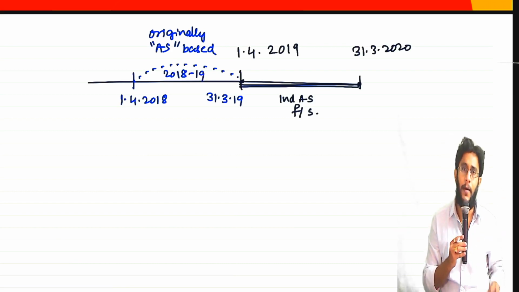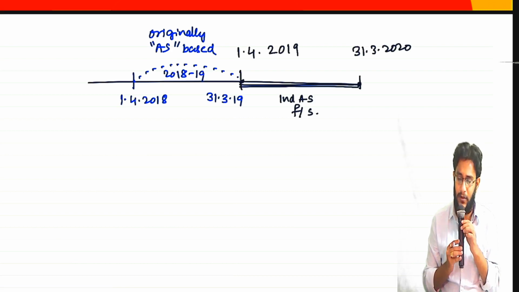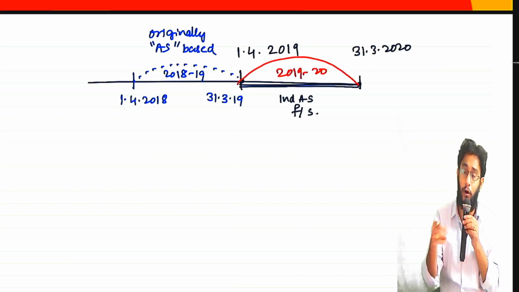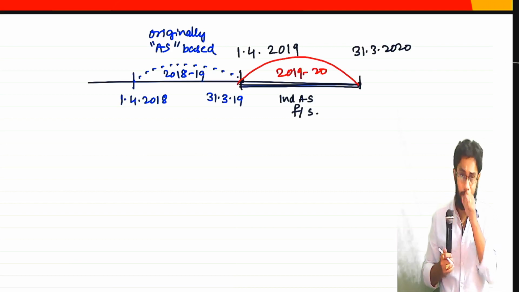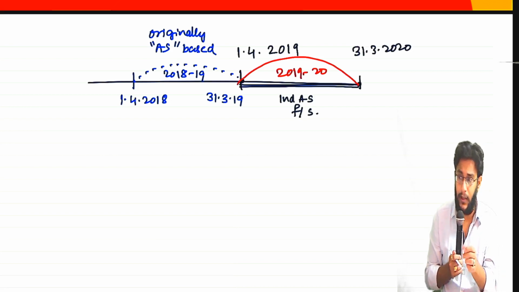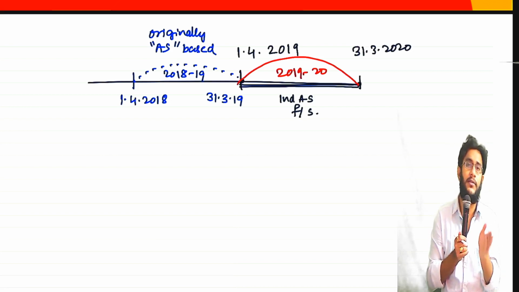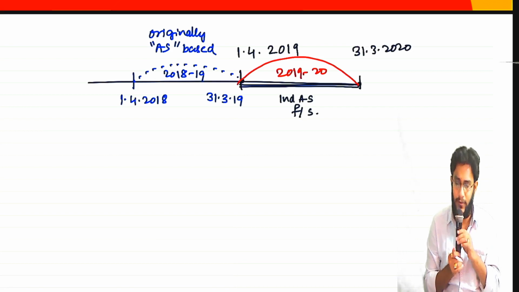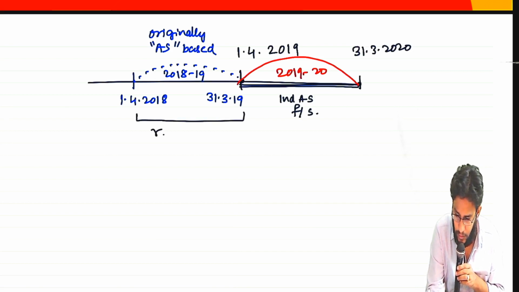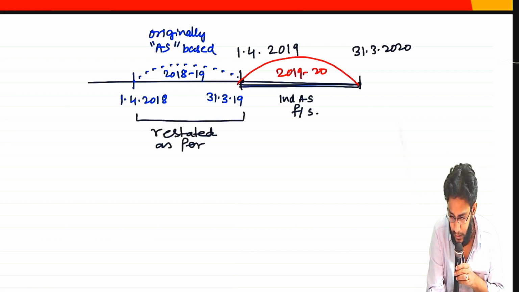But now, for the purpose of 2019-20 financial statements, which are going to be prepared under Ind AS, in the comparative column we need 2018-19 financial statements also under Ind AS. So they have to be prepared now, which we call restated as per Ind AS.